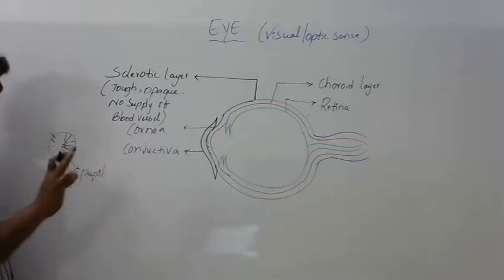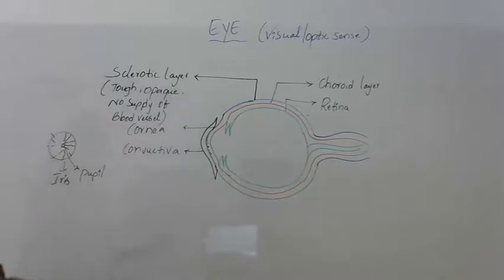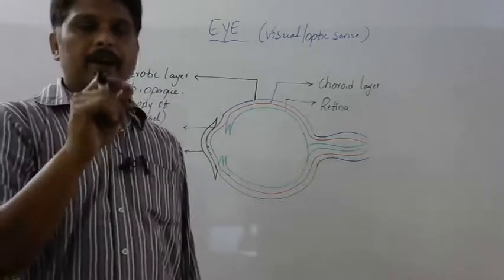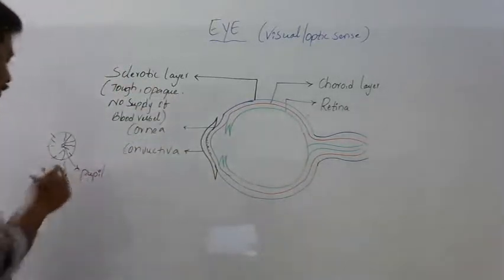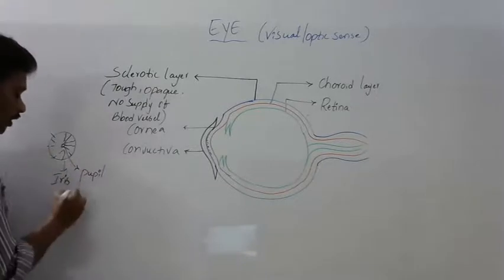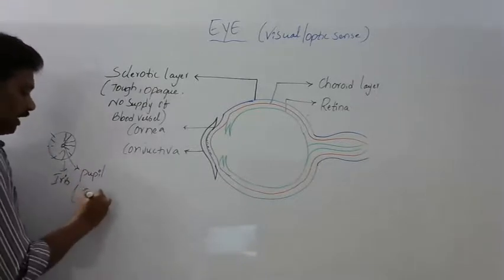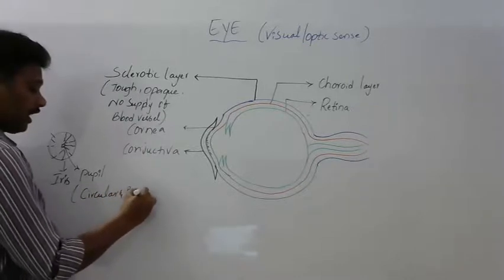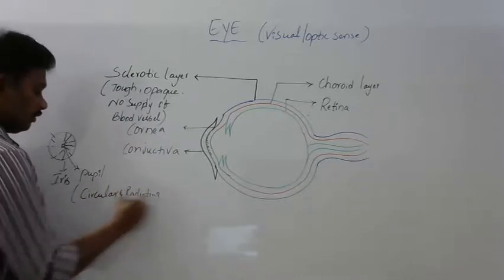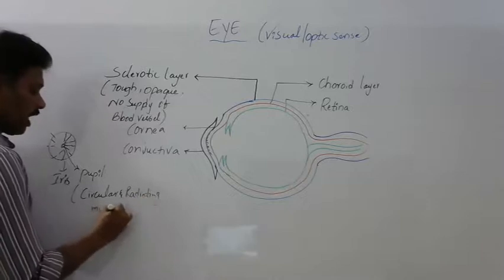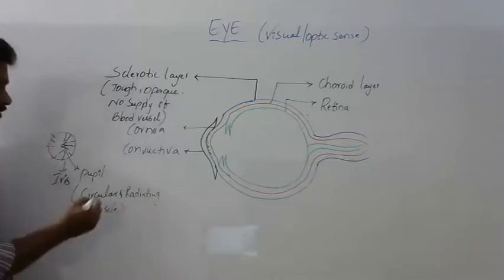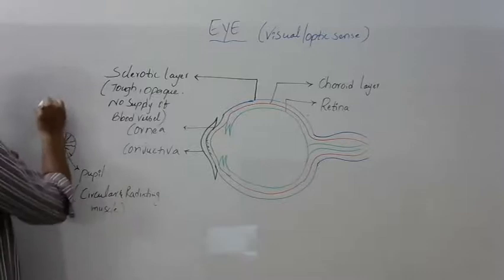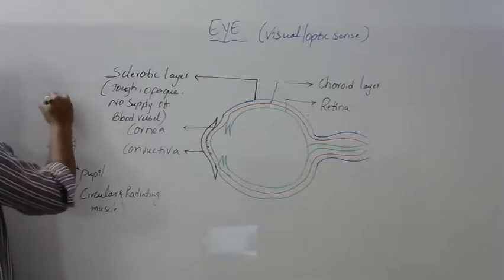The color of the eye is determined by the iris. This iris is made of both circular and radiating muscles. Circular muscles like this, radiating muscles like this.